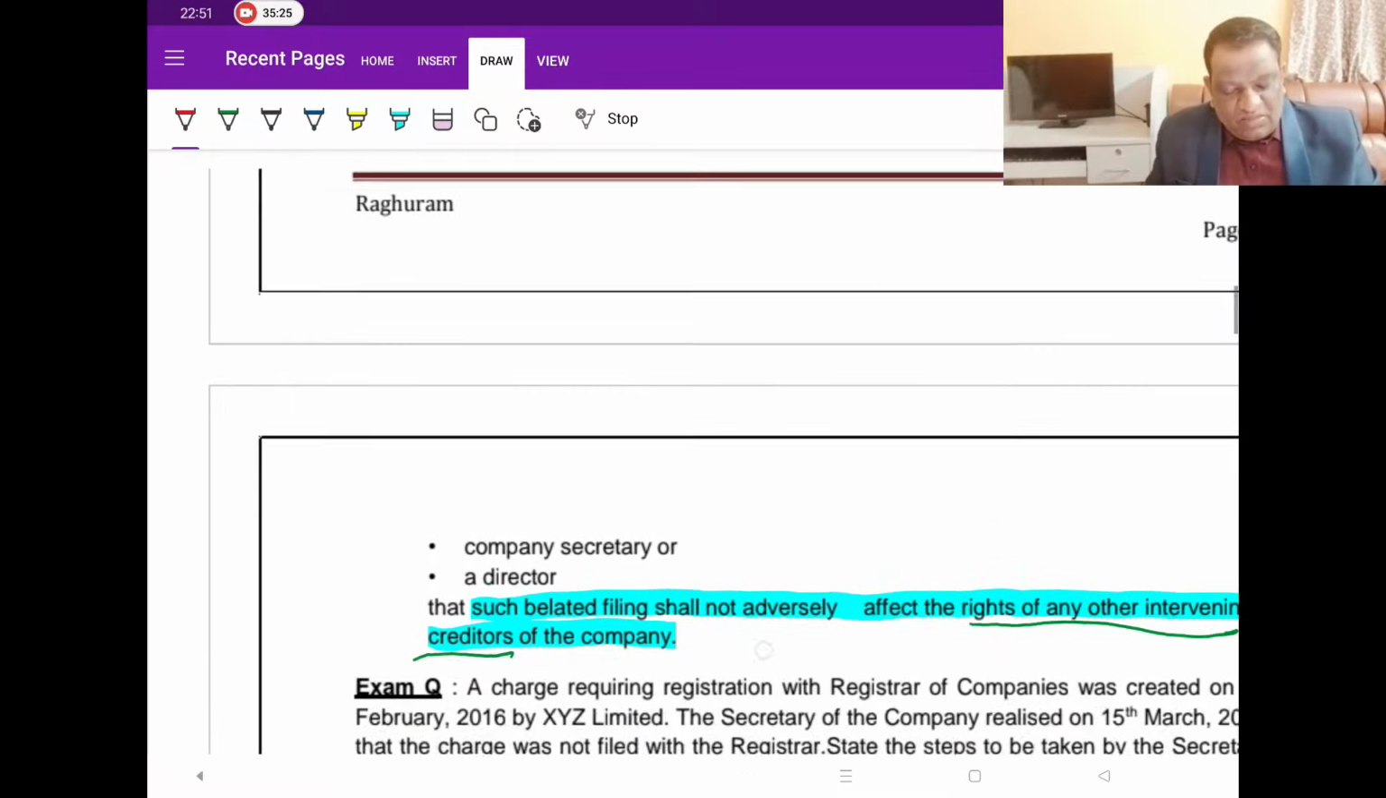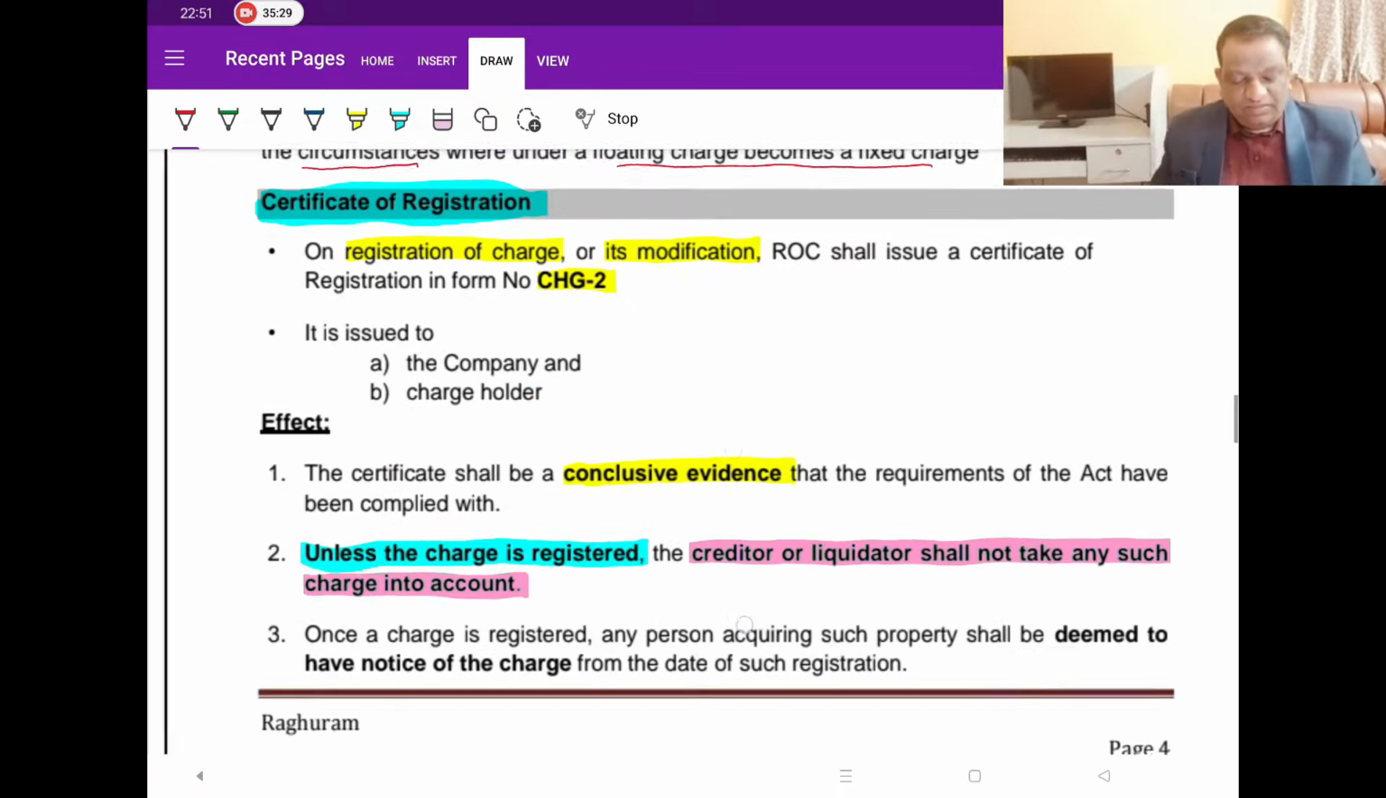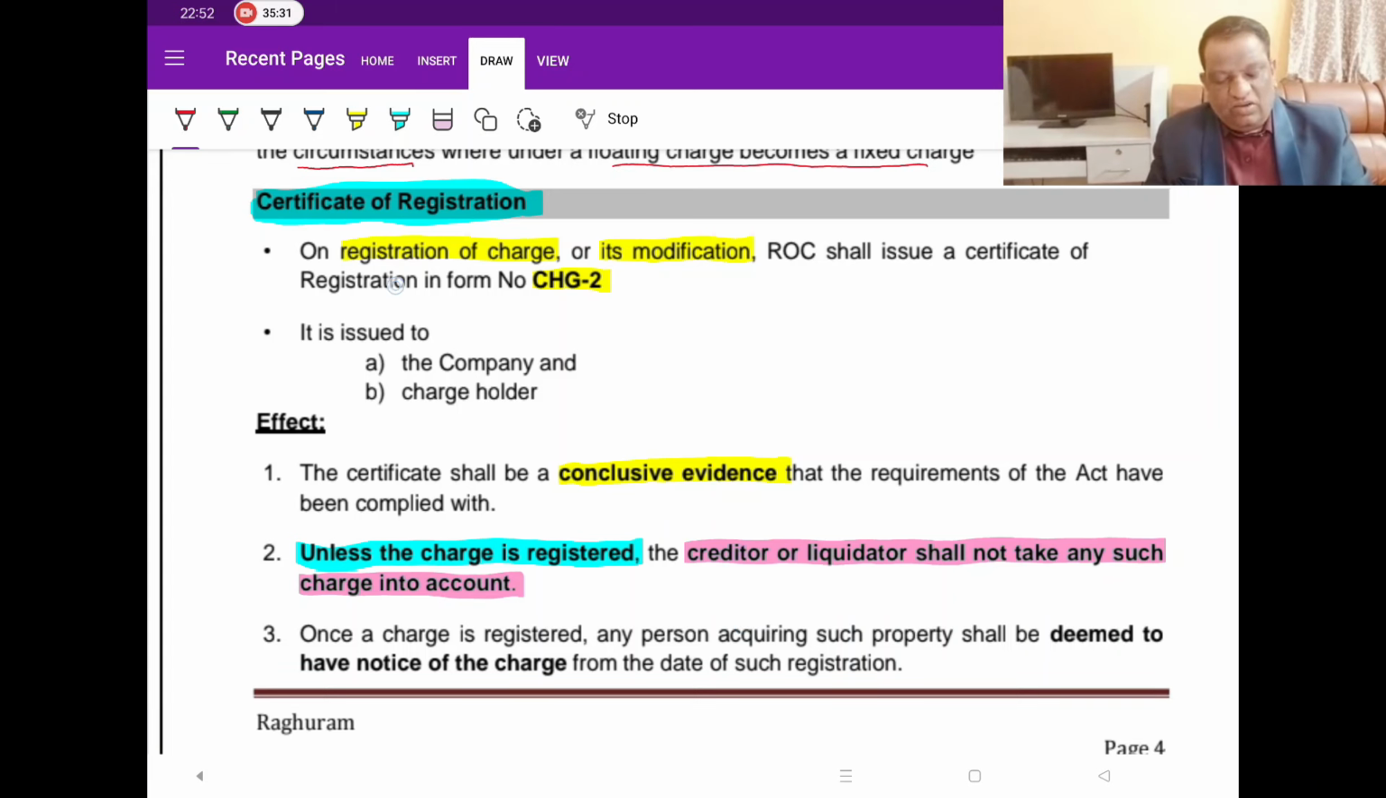Now, let's look at what it is trying to cover under this paragraph. On registration of charge or its modification, ROC shall issue what is called a certificate of registration in CSG2, and he is going to issue this to both the parties, one to the company and the other one to the charge holder. Now, what are the consequences?